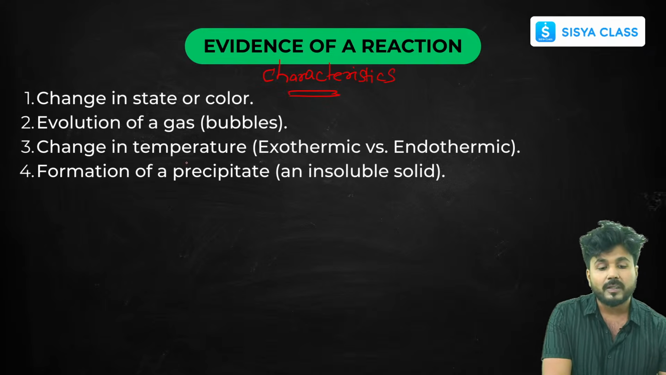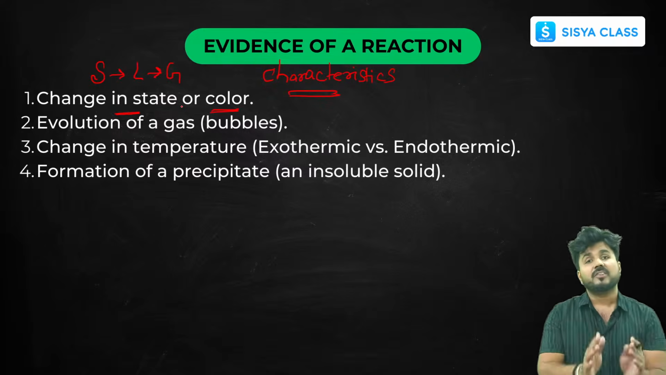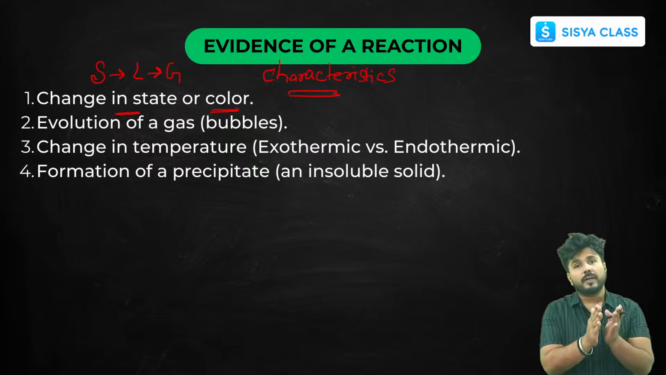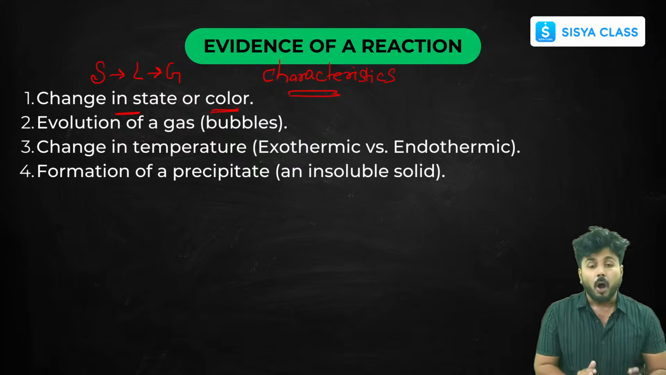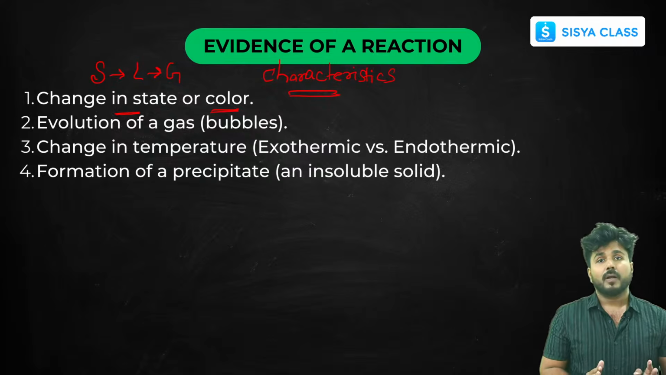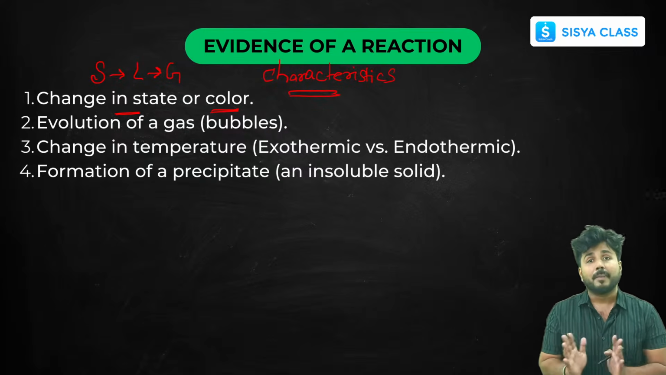Okay, so what are the characteristics? The characteristics are change in state. You know there are three states: solid, liquid and gas. If there is a change in state, whether from solid to liquid, liquid to gas, or from gas to liquid and liquid to solid, or there is a change in color, then this is one point where you can say that it might be a chemical reaction.